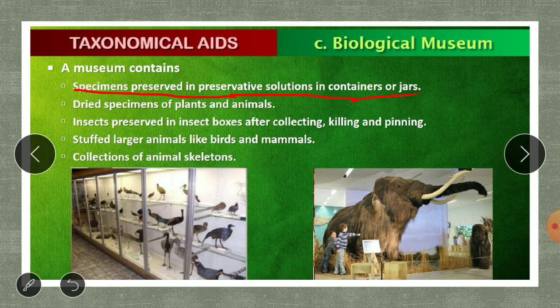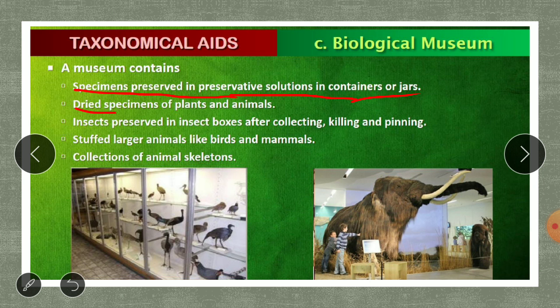If you keep these specimens outside, they decay. So these smaller specimens are preserved in jars with preservative solutions like formaldehyde, which prevent the decaying of the organism, and you can look at the organism as if it is alive, but it is dead and preserved in solution.